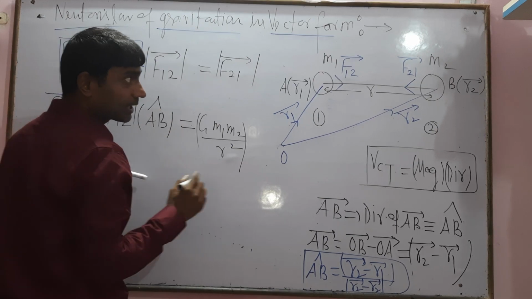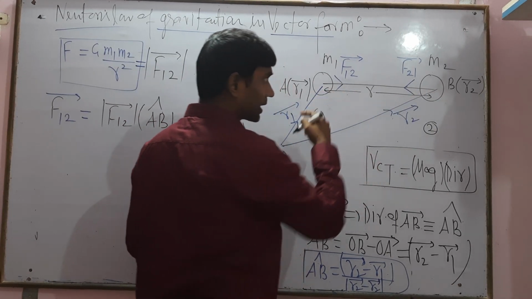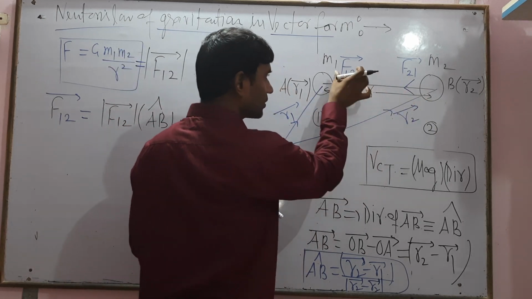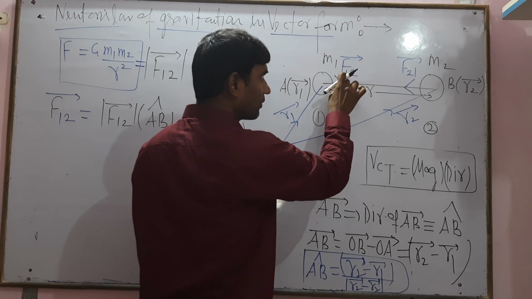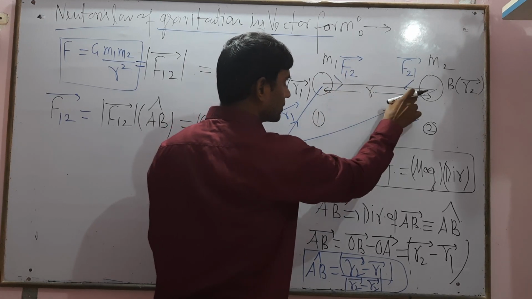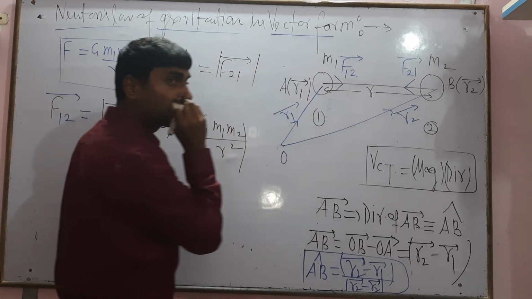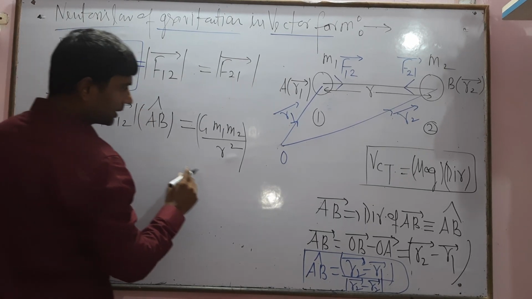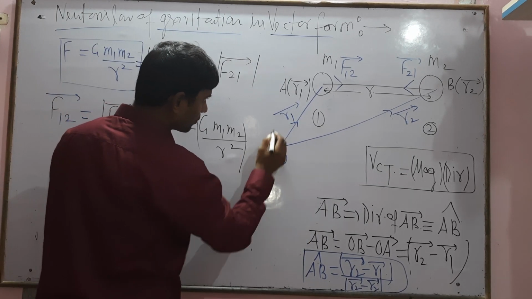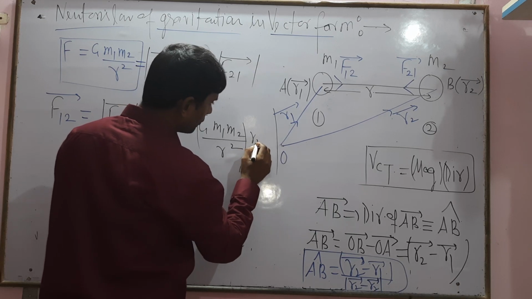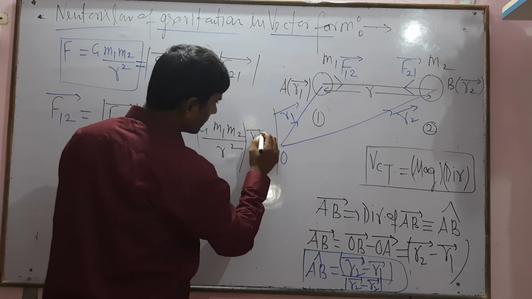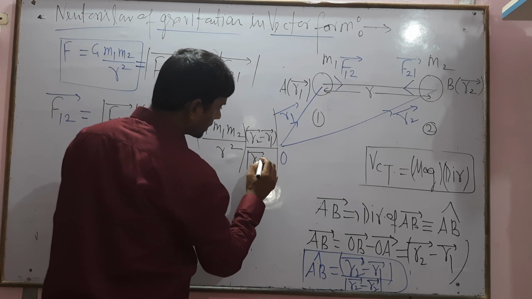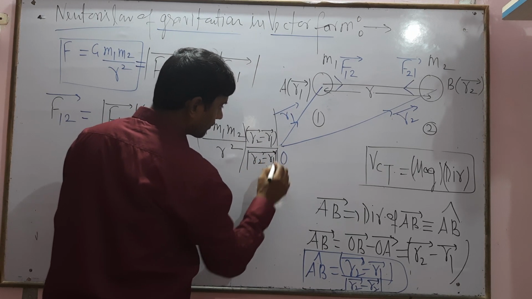BA cap is the B to A direction. The direction of the force F of 1 2 is applied from A to B, not B to A. So AB cap, not BA cap, equals R2 vector minus R1 vector divided by mod of R2 vector minus R1 vector.